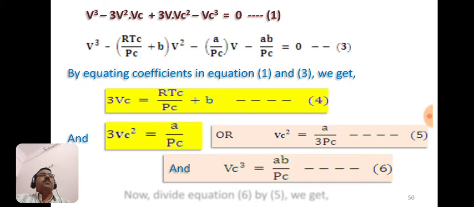And this last one, this is Vc cube, that equals ab by Pc. We should remember that here, by typographical mistake, there is a negative sign, but here it should be the positive sign. So we can make this correction, that this should be positive. Now we have to divide equation 6 by equation 5.